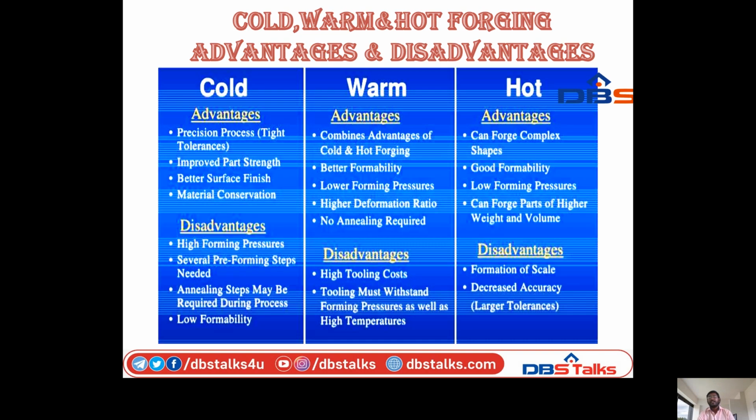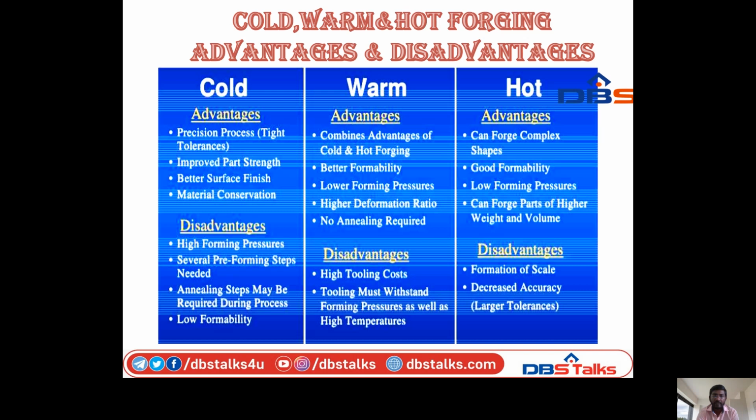Next, advantages and disadvantages of cold, warm and hot forging processes. First of all, we can see the cold forming advantages and disadvantages. The advantages of cold forming are precision process or tight tolerance, improved part strength, better surface finish, and material conservation.